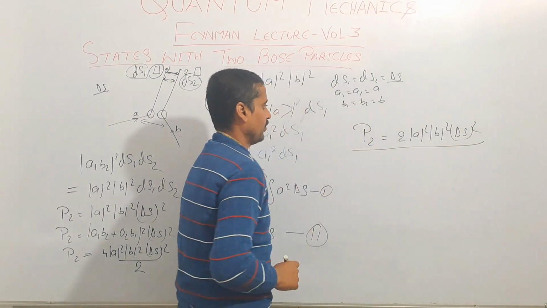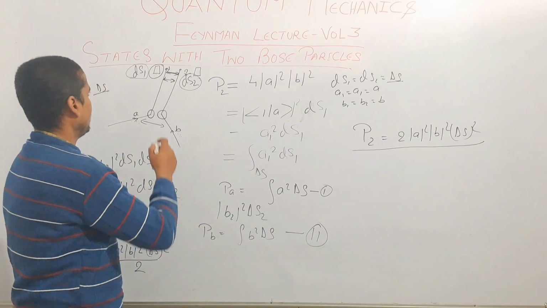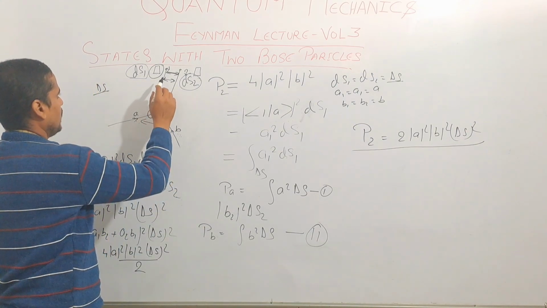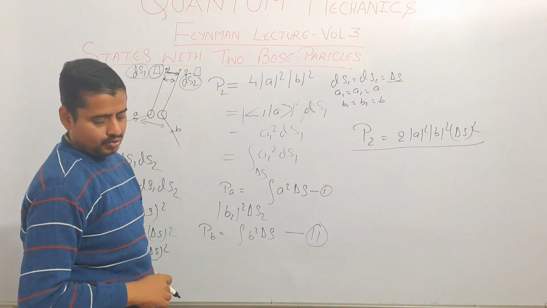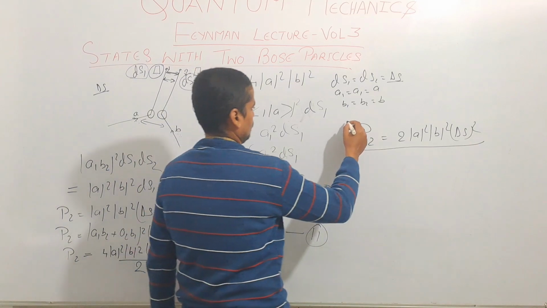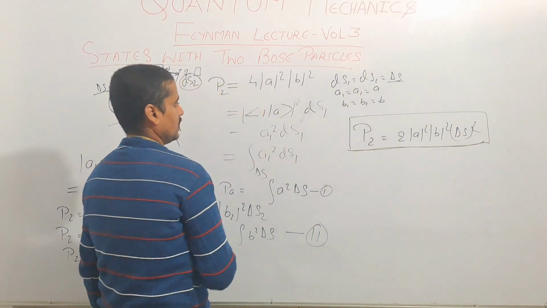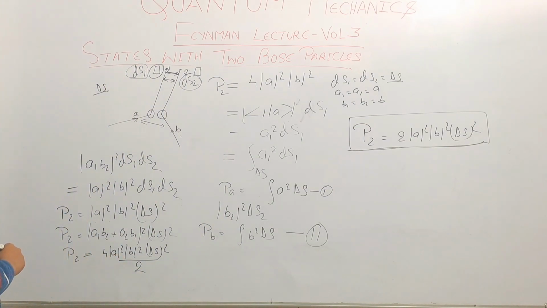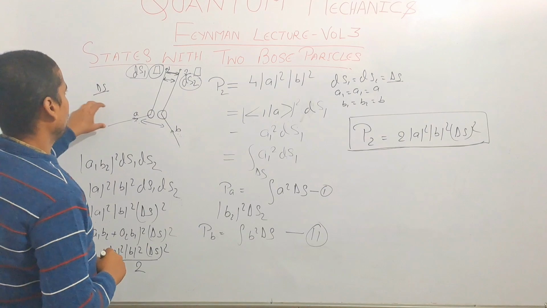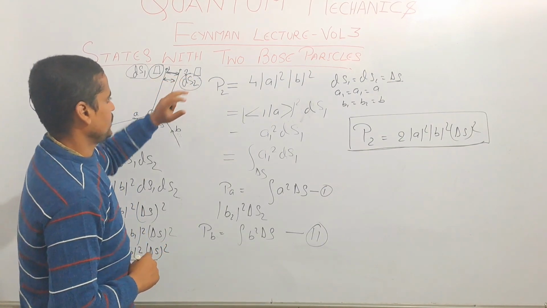This is the probability of getting both particles either at counter 1 or 2, which have unit areas ds1 and ds2. This is calculating the amplitude of scattering of two Bose particles which are in state 1 or state 2.